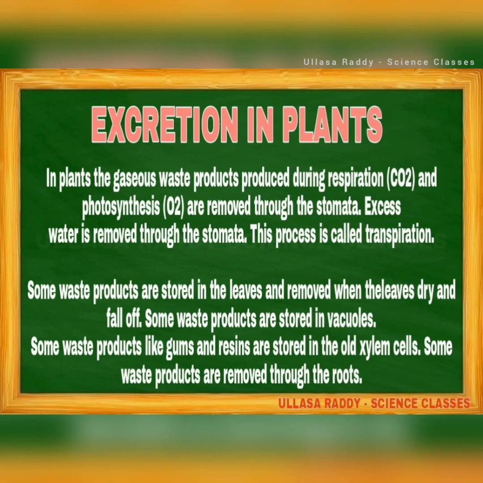Some waste products are stored in vacuoles. Some waste products like gums and resins are stored in the old xylem cells. Some waste products are removed through the roots also. So like this, excreta is excreted from plants in the form of gums and resins also. Gums and resins, so remember this. Plants also excrete in the form of gums and resins, and they can get rid of excess water by transpiration.